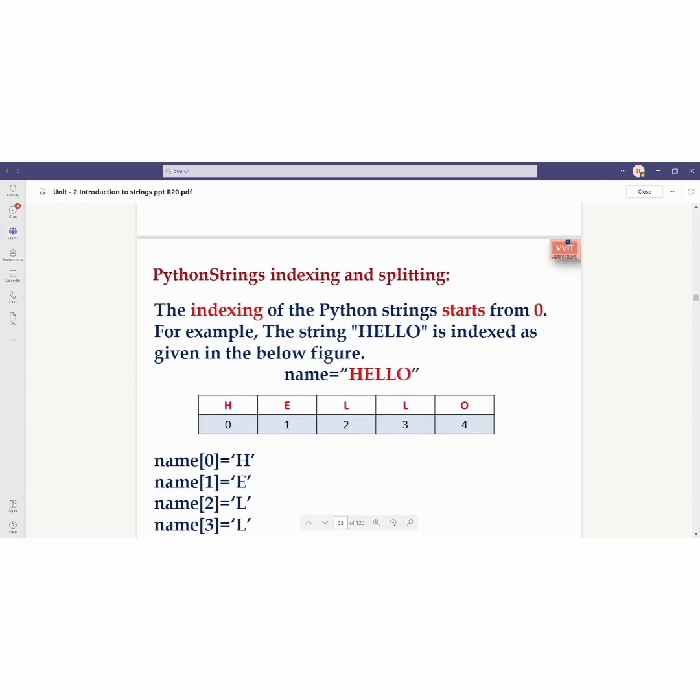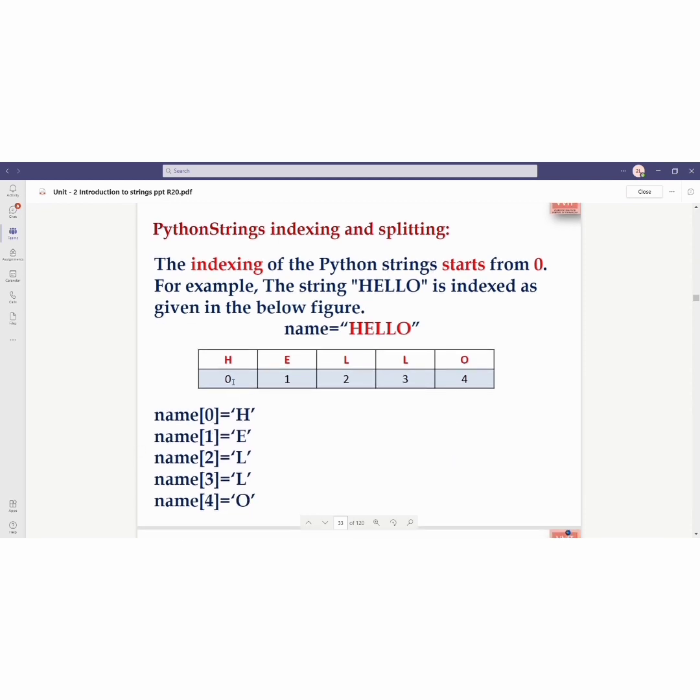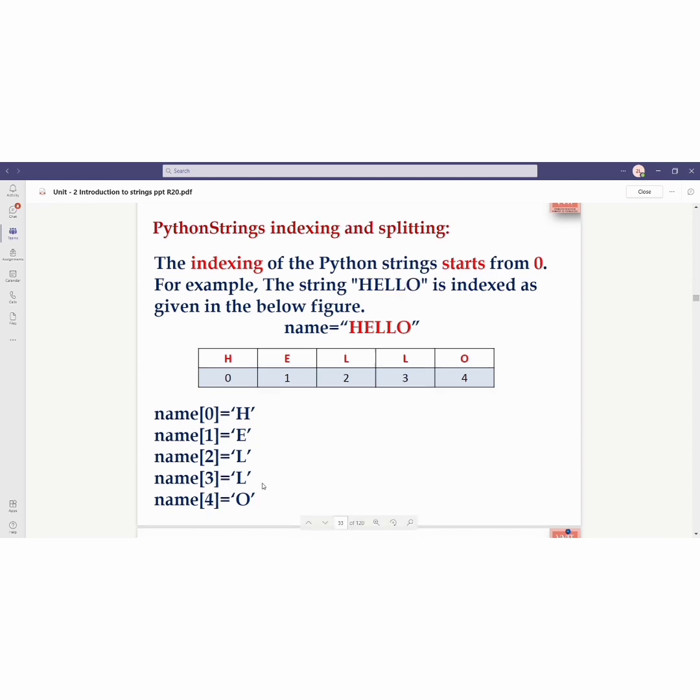Python strings indexing and splitting. The indexing of a Python string starts from 0. It does not start from 1, but from 0. For example, let's take "hello" enclosed with double quotes. If we write index numbers for this hello, it starts from 0 and ends at 4. The index number of H is 0, E is 1, L is 2, L is 3, and O is 4.